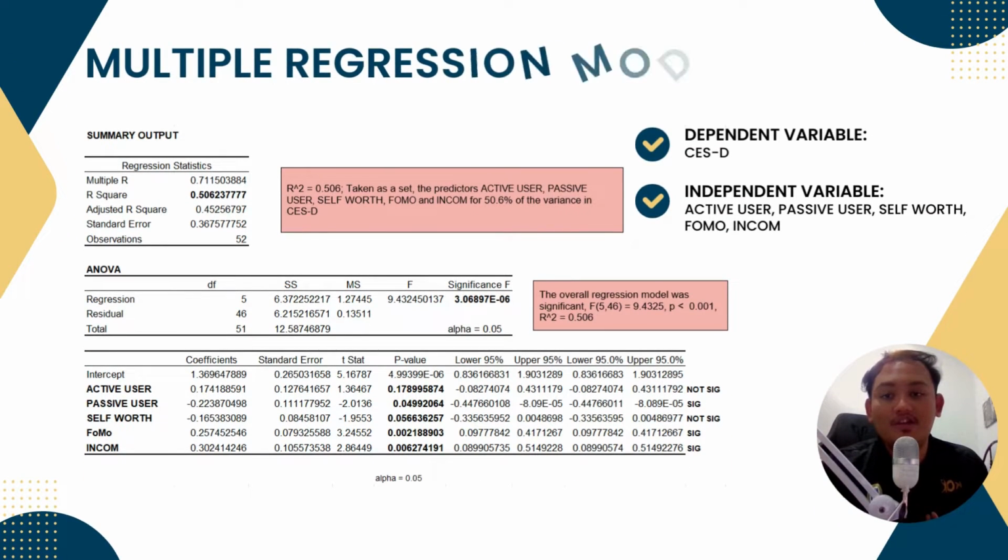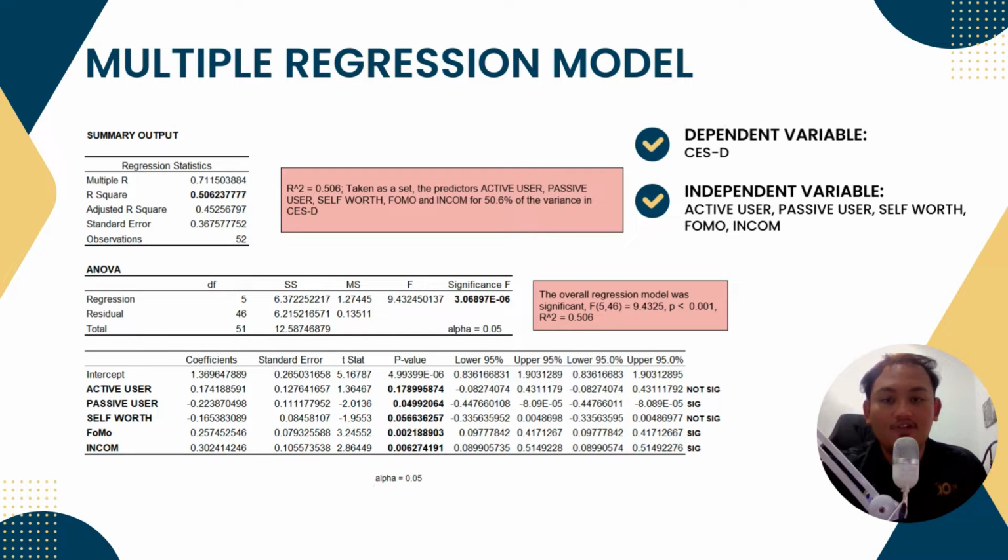So next, we'll be discussing the multiple regression model. In this model, we'll be using the CESD as the dependent variable, and for the independent variables, we'll be using active user, passive user, self-worth, FOMO, and income. In this summary output, we have the R square, which is equal to 0.506, and then we have the ANOVA table here. For the F value, we have 9.4325.